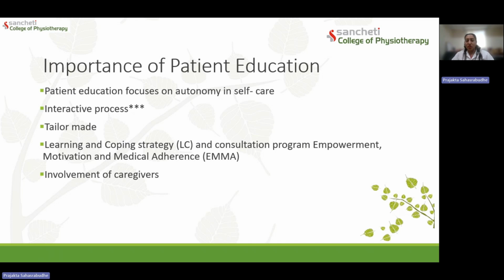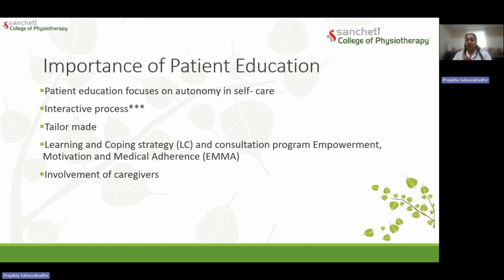So learning and coping strategy or consultation program, empowerment, motivation and medical adherence, that is EMA. Such patient education models also can be incorporated, which help in making the patient education protocol more tailor-made. So whichever way we go, phase one is circling around a good amount of patient education.